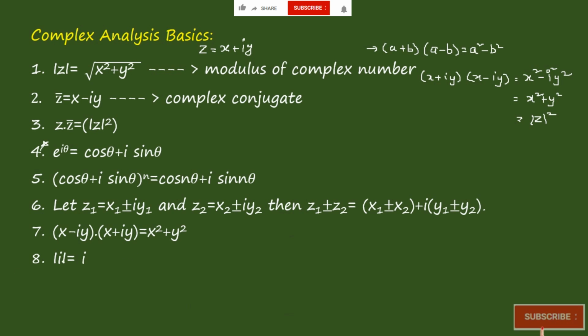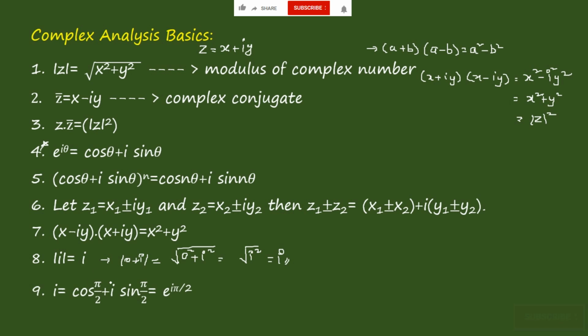Now come to the next one: the modulus of i is equal to 1. Yes or no? If you consider this as 0 plus i and find its modulus, it is equal to under root of 0 square plus 1 square, which is nothing but root of 1 square. Root and square get cancelled, which is equal to 1. Okay. Now go to the next one: i is equal to cos pi by 2 plus i sin pi by 2, which is equal to e power i pi by 2. Okay, that's very important. You have to remember this value of i.